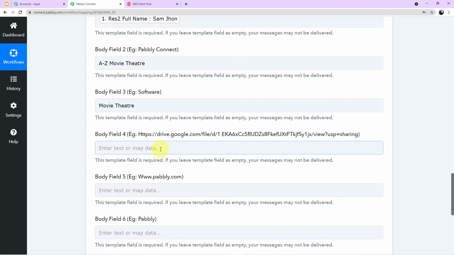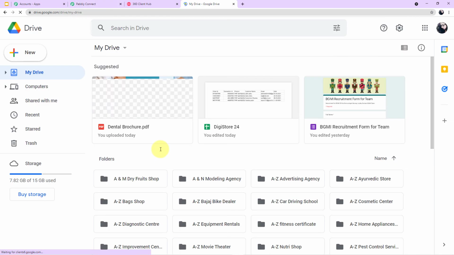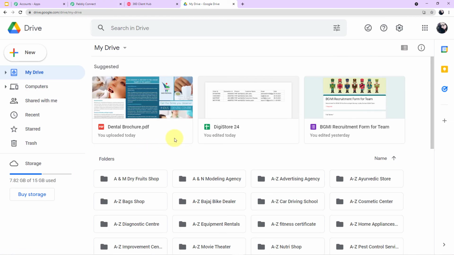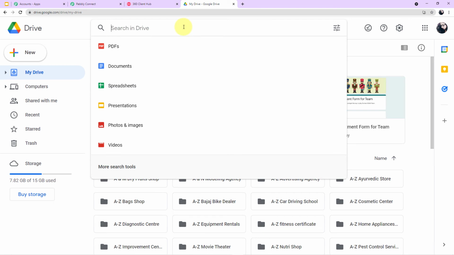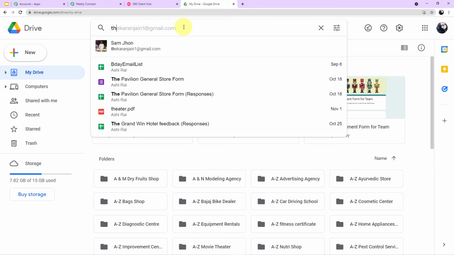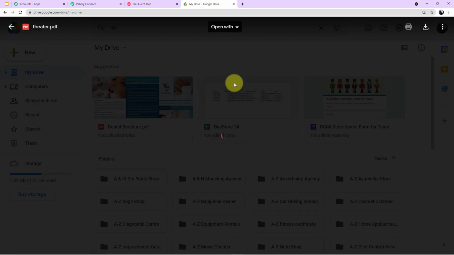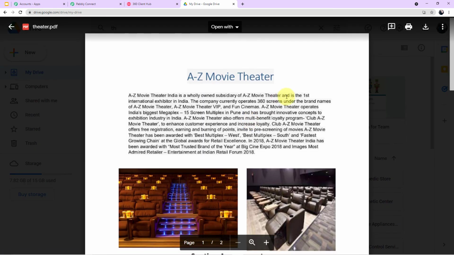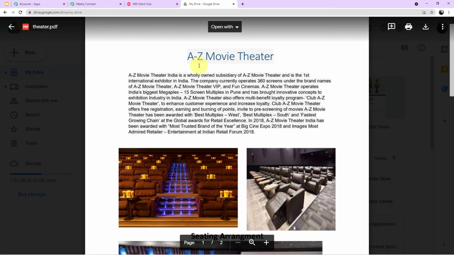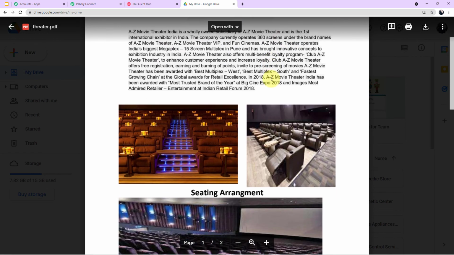So guys, I have uploaded the PDF file of my brochure in my Google Drive account. Let me take you to my Google Drive account first. Okay, as you can see, this is my account on Google Drive. Now, let me show it to you, the particular PDF file which I have created for this workflow. So this is the PDF file. Let me open it for you. So guys, you can see here the name of my movie theater, A to Z Movie Theater.